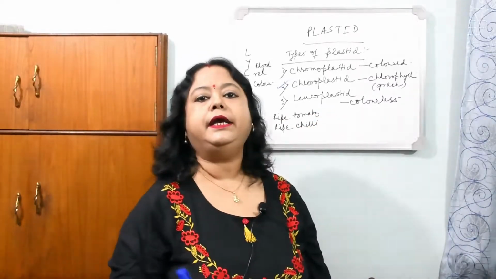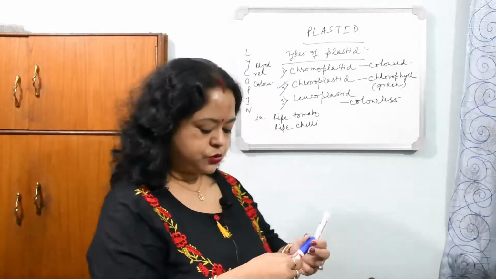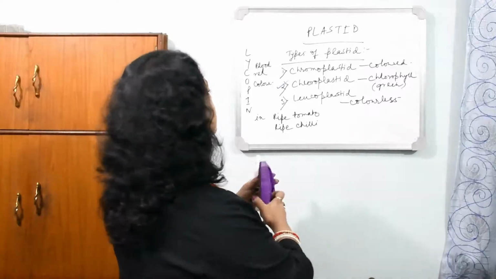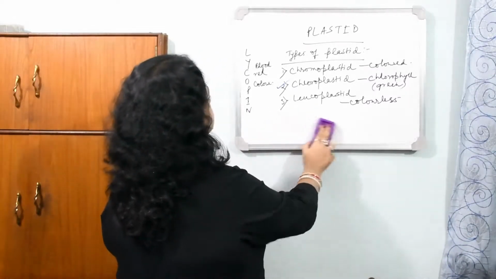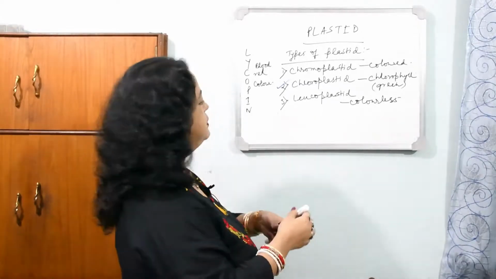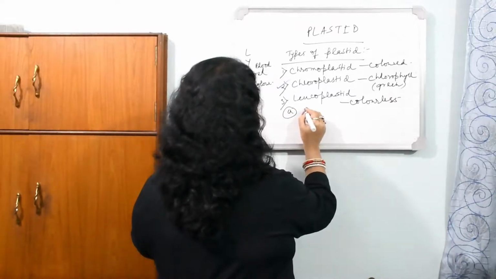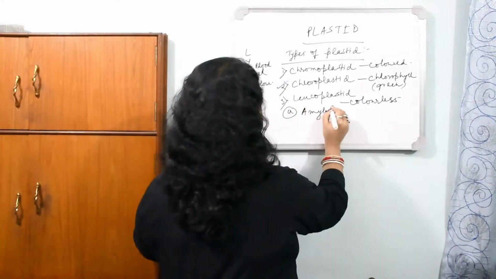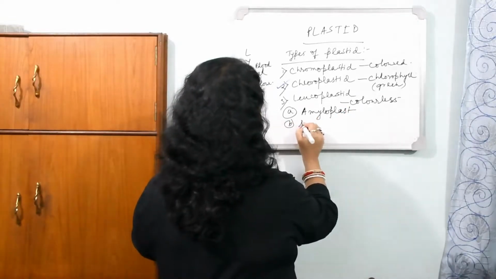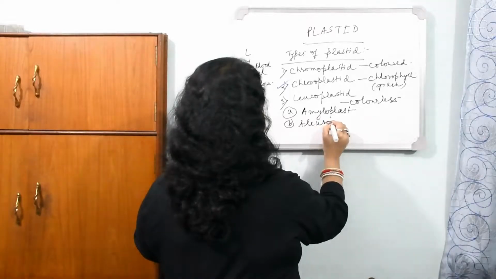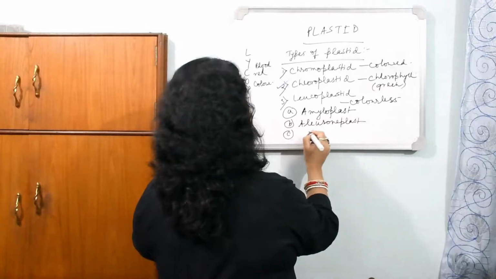Leucoplastid is colorless. It has a role in storing food materials. What are the food materials stored by it? Then we have to study about the classification of it. Leucoplastid is classified in three groups. Number 1 is amyloplast. Number 2, aleuronplast. And number 3, elaioplast.